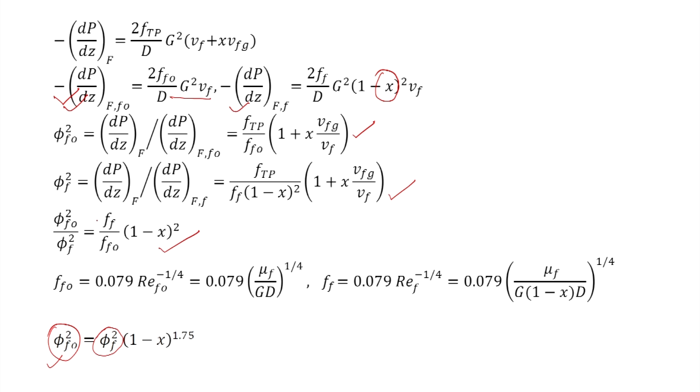And now, we need the ratio of the friction factors. Since it is turbulent regime, using that we get FFO and FF, and then we take the ratio, and then we get this expression. So, they got phi FO square for atmospheric pressure as well as critical pressure, and then by interpolation they got phi FO square for intermediate pressures.